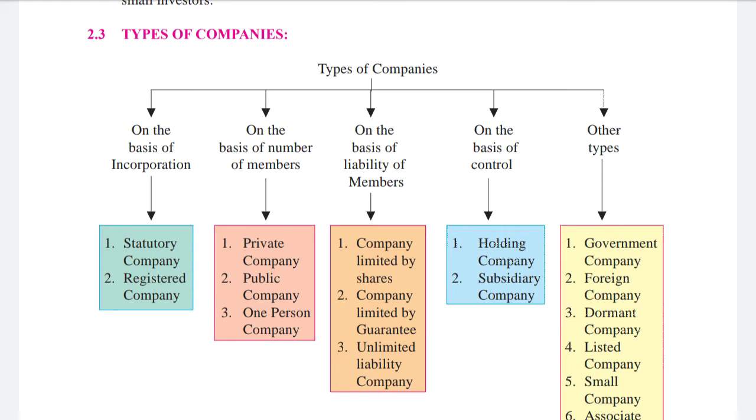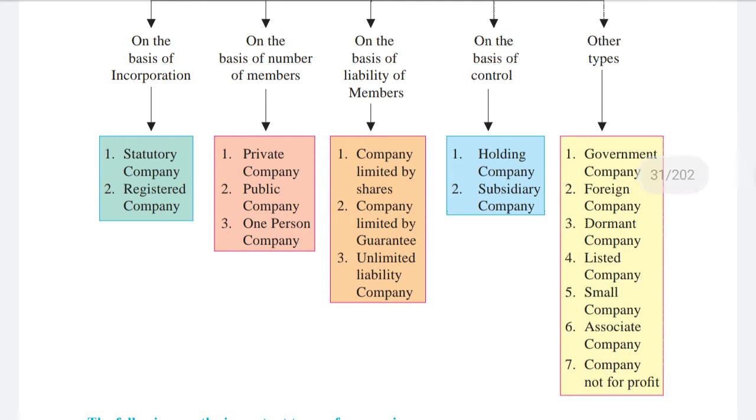Okay, so let's get started. Types of companies. On the basis of incorporation, there can be two types of companies: statutory company and registered company. Then on the basis of number of members, how many members should be there. On the basis of that, private company, public company, one person company. Then on the basis of liability of members: company limited by shares, company limited by guarantee, unlimited liability company. And on the basis of control, holding company and subsidiary company.